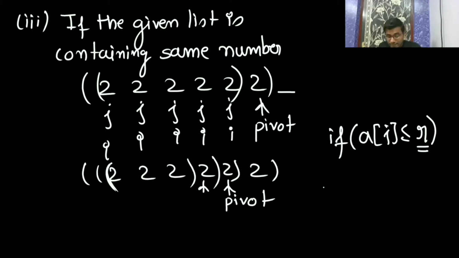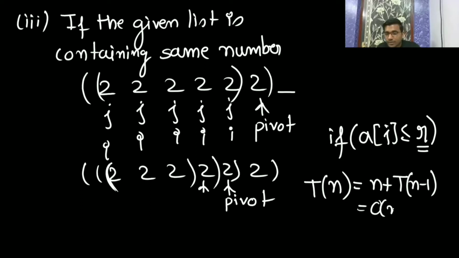So when it has the same element, the partition also happens as T(n minus 1). So T(n) is n plus T(n minus 1): here also partition takes n, and every time the size of the problem is reduced by 1, and we have seen the time complexity is n square. So if the input is in ascending order, descending order, or contains the same element, we get a worst-case time complexity of big O of n square.